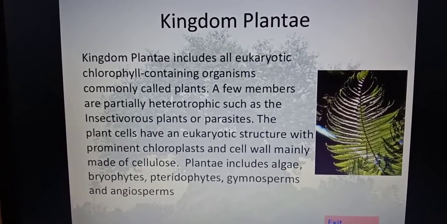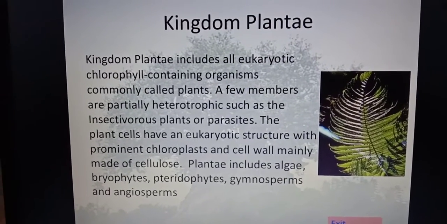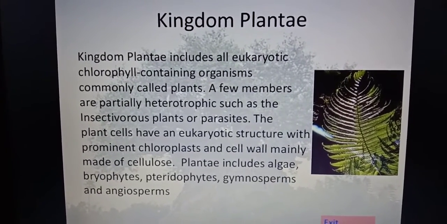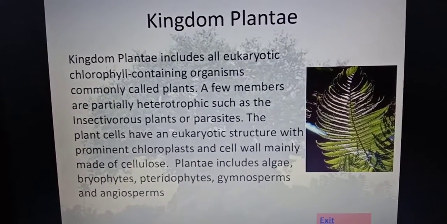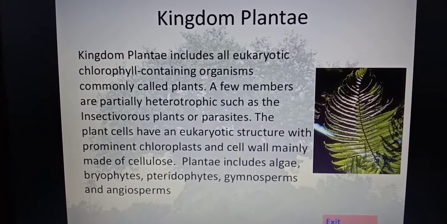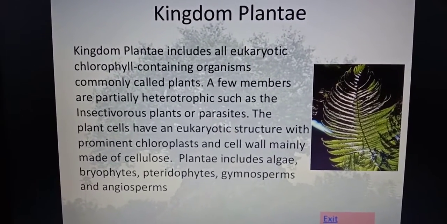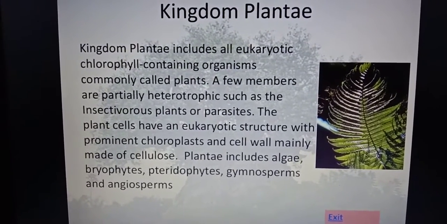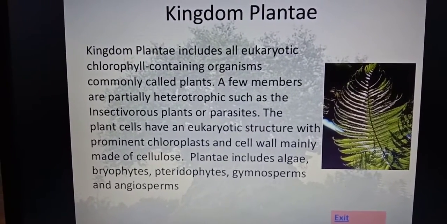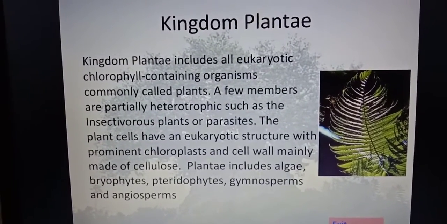So what is the purpose of eating that insect? It is not that they are becoming heterotrophic. It is because they are lacking in nitrogen content. So to fulfill the requirement of nitrogen, they have to engulf insects. Otherwise they are perfectly autotrophic, but just to compensate for the low quantity of nitrogen in them, they become insectivorous. Similarly, there are some plants which are parasites.